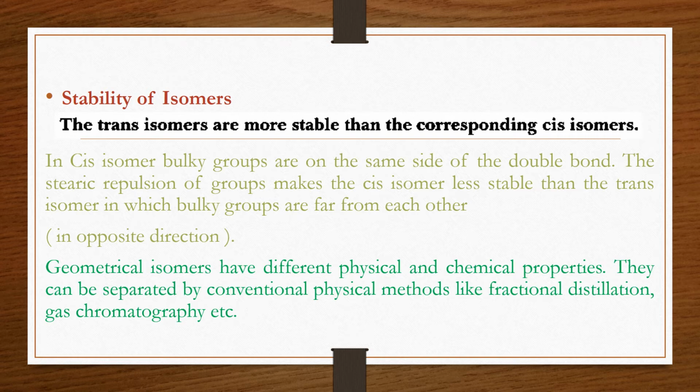And geometrical isomers have different physical and chemical properties due to the different arrangements of the atoms, and they can be separated by conventional physical methods, just like fractional distillation, gas chromatography, etc.